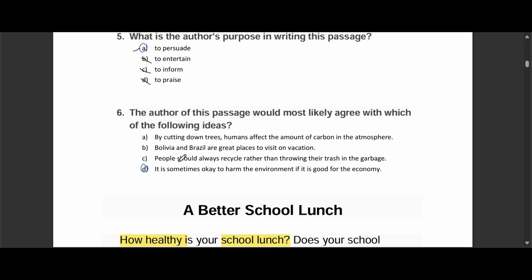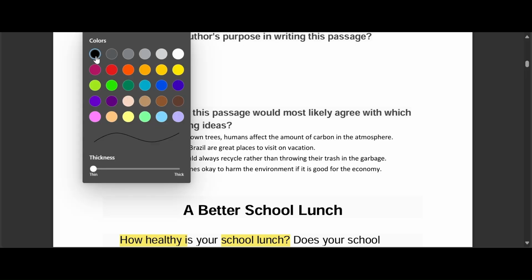Let's see why the others are wrong. A, it might be true, but the author doesn't really talk about it. B, it's not related to the passage. C, recycling isn't mentioned. So D is our answer.